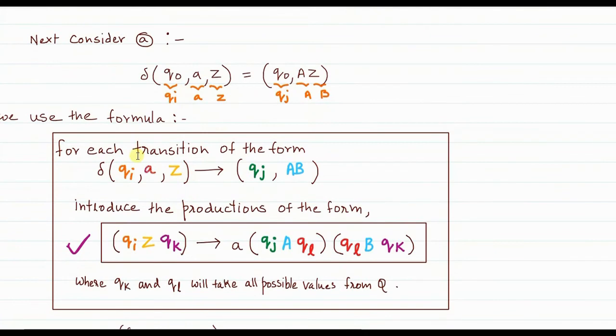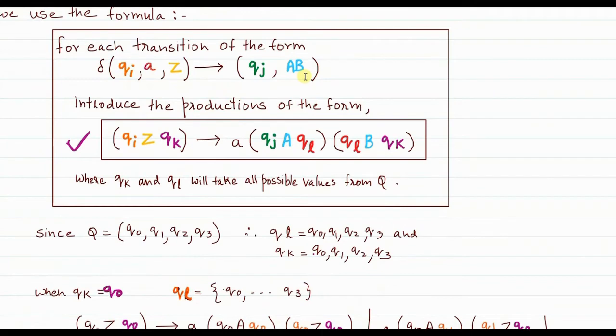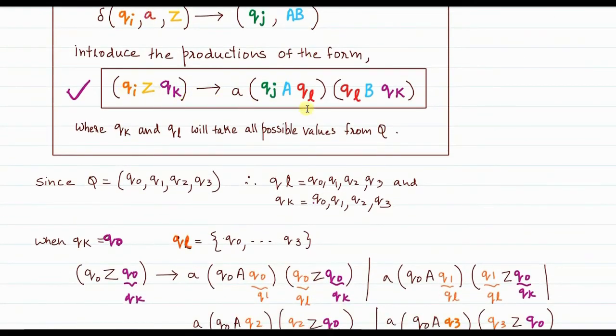So I just match each term. In the transition that is given, what is Qi? Qi is Q0, A is A only, and Z is a placeholder for the topmost element, which currently is Z0. Then Qj is Q0. A happens to be A and B happens to be Z in my case here. So if the transition is of this type, then we introduce a production of this type.